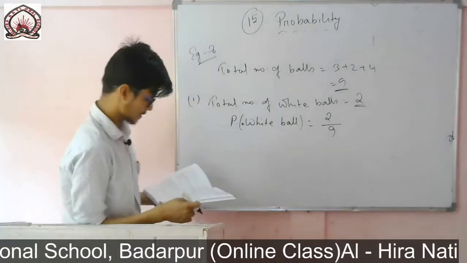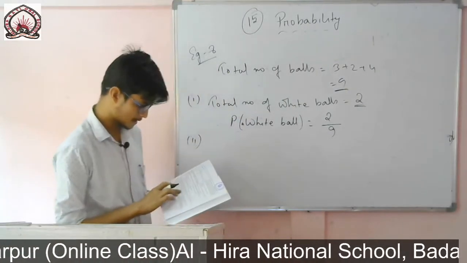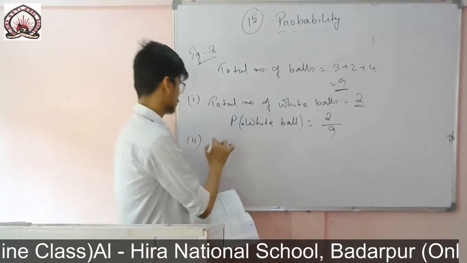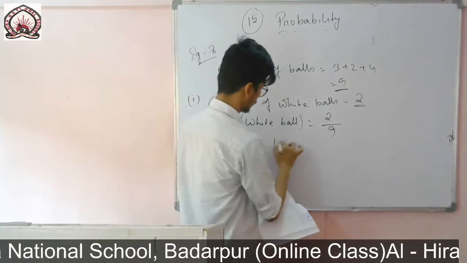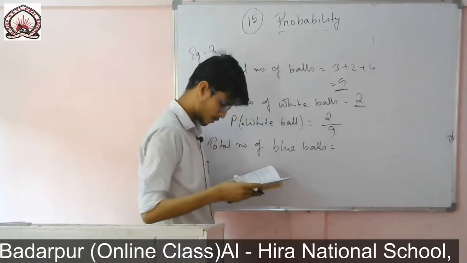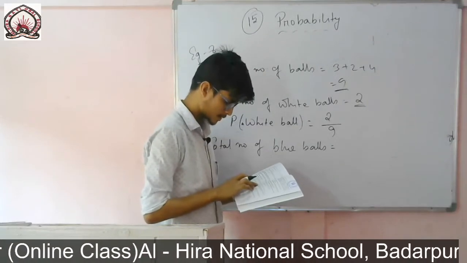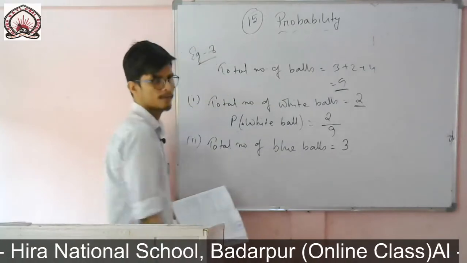2 by 9. Then for Roman number 2, the question is to find the probability of a blue ball. So you write total number of blue balls. How many blue balls? You see 3 blue balls, that means 3. This is the favorable outcome.